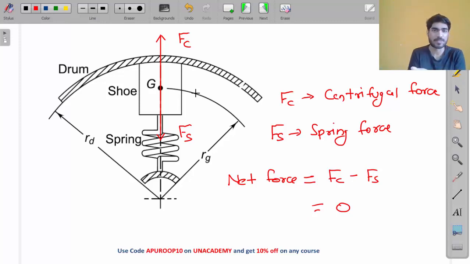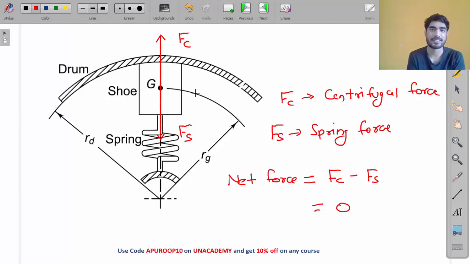We started from 0. We are increasing the speed. Fc is increasing from 0. Fs is also equally increasing. Initially both will be equal. Both are equally increasing, and they will reach 100 Newton, from 0 to 100 Newton. Now my friend, this is the maximum value of the spring force Fs. So Fs can't go beyond 100 Newton. But if you increase the speed, Fc will go beyond 100. Right? Do you understand this much?